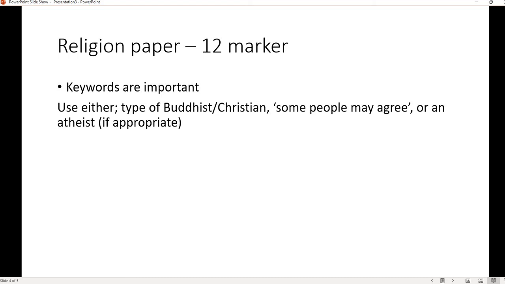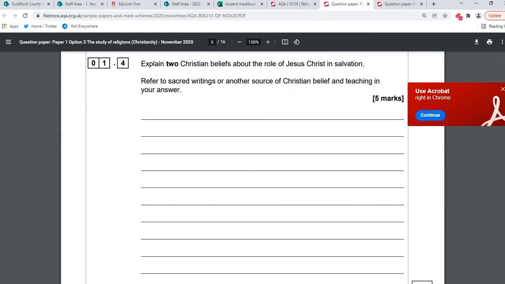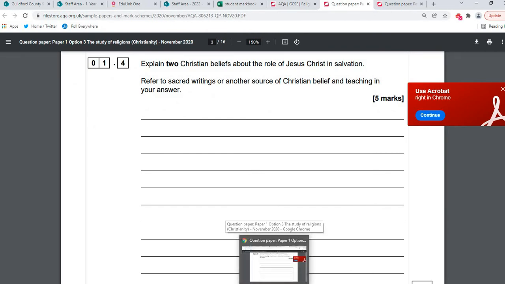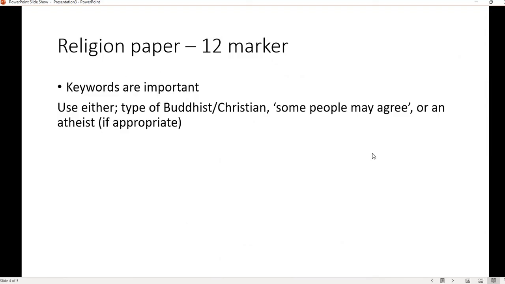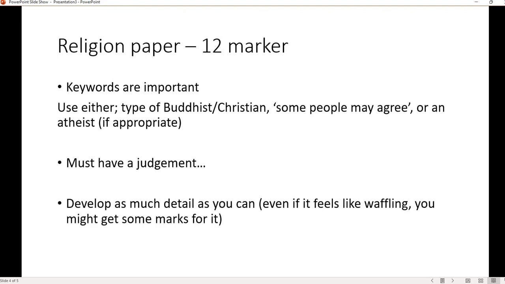The only exception is in the Christian paper, let's take a look at Teams. If it says something like, God cannot be loving because people suffer, if it's something that's criticising the religion, and you're aiming at the grade 9s, 8s, 7s, you can say some atheists believe. And again, there is going to be a video to follow on how to write these questions specifically. It's really, really important, because you are going to be tight for timing to get, even if it's one line, a judgment. Really important, because that is the basic requirement of the question.